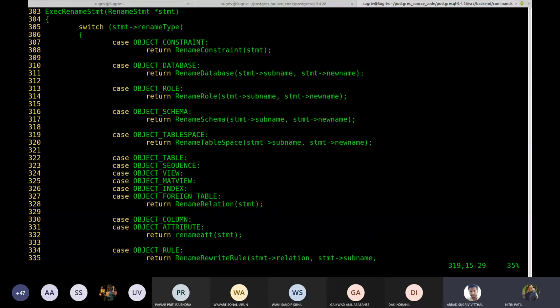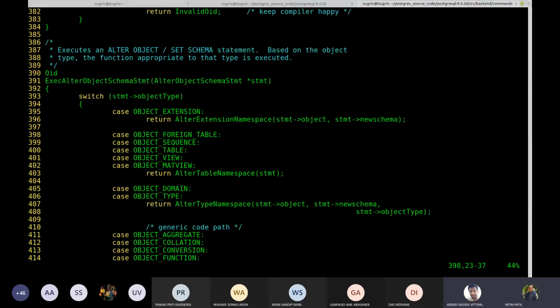No, we are talking about alter here. If you see carefully, there is a switch statement added, and these are all the things after alter that you can make use of: alter sequence, alter table, alter view, alter math view, alter domain, alter type, and so on. Correct? For each of them, it will definitely tell you what you can do.